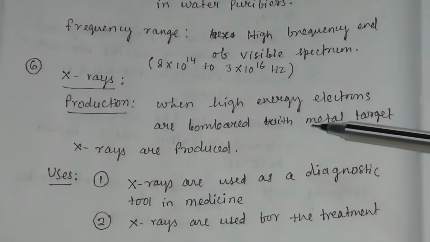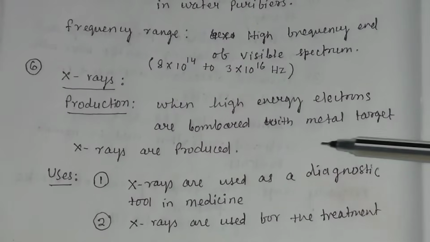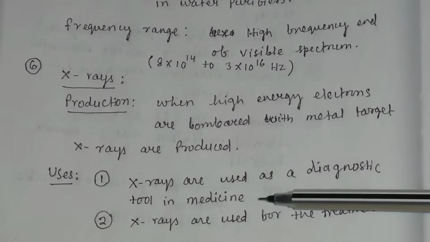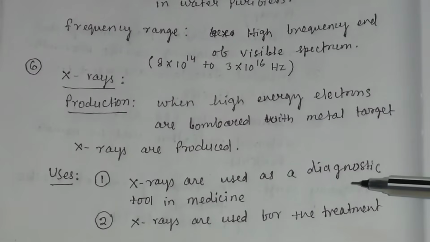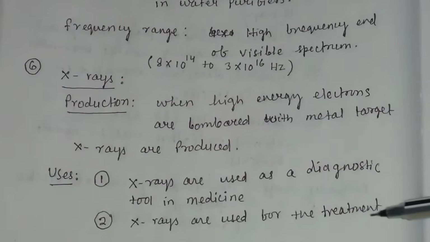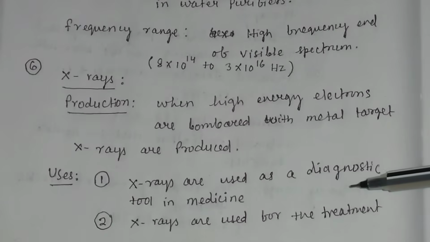X-rays are produced when high energy electrons are bombarded on a metal target. What are the uses of X-rays? X-rays are used as a diagnostic tool in medicine and for the treatment of certain forms of cancer.